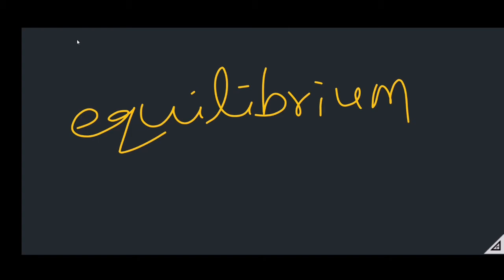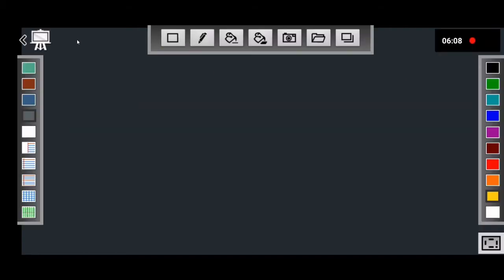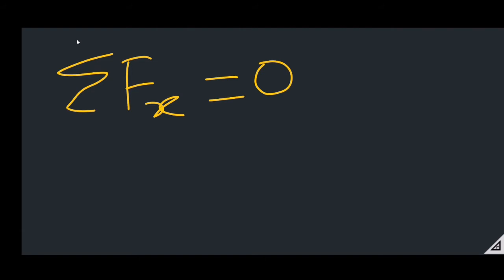If the object is at rest, then the object remains at rest, and if the object is in uniform motion, then it continues to move in uniform motion. That means the acceleration of the object is zero when the vector sum of all the forces acting on an object is zero. In this way, mathematically it can be written like this. Suppose summation of Fx equals 0. It means the vector sum of all the forces acting on the object along the x-axis is 0.